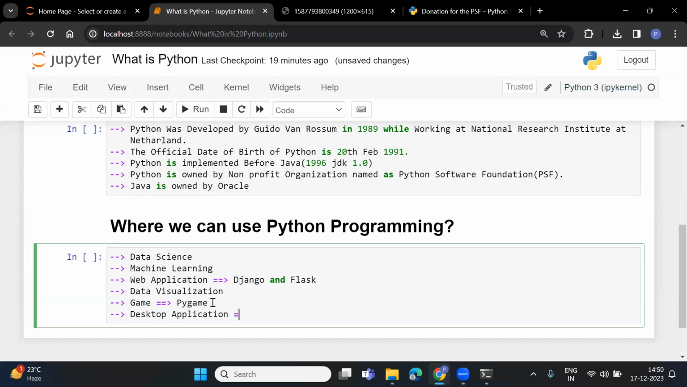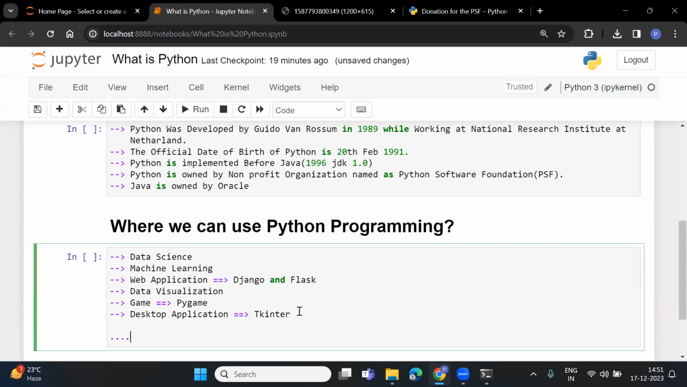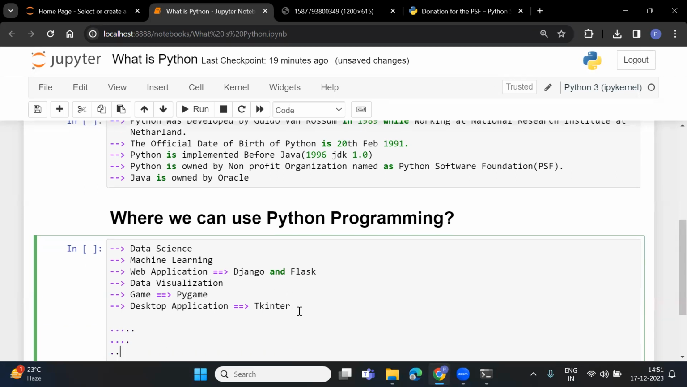Next one is desktop applications. In desktop applications also we can use Python programming. Which modules or libraries are we going to use for that? Basically Tkinter. Tkinter is a module that is very famous for implementing desktop applications. And other than this, there are n number of technologies where we can use Python programming. Okay, so these are the famous technologies where we are using Python programming.